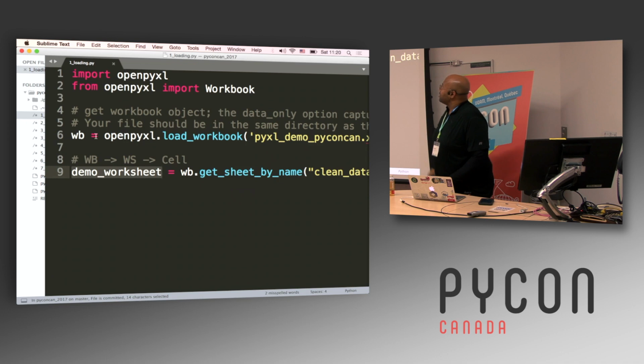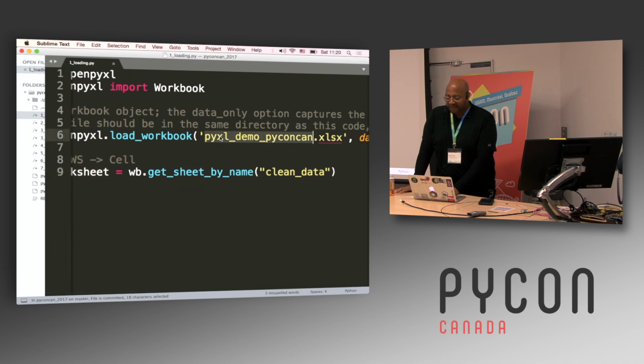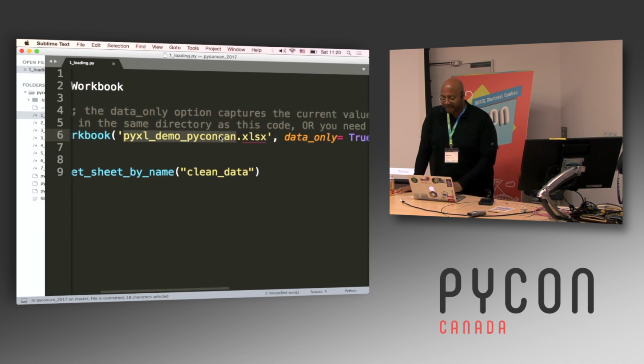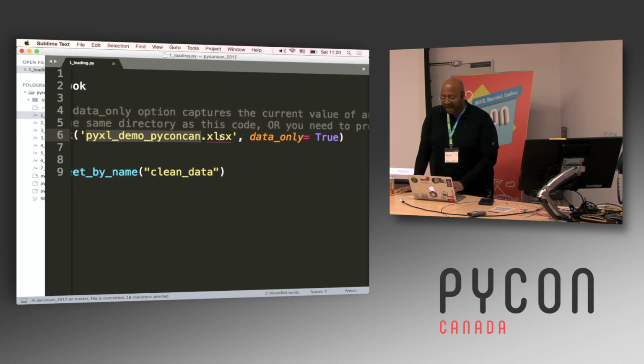And then on line 6, I'm creating this object that I call WB for workbook, openpyxl.load_workbook, and then I give it the name of the file. And the file I'm using here is the demo file for PyCon Canada. And so I'm creating this workbook object in memory. This is a new data type that the library provides.